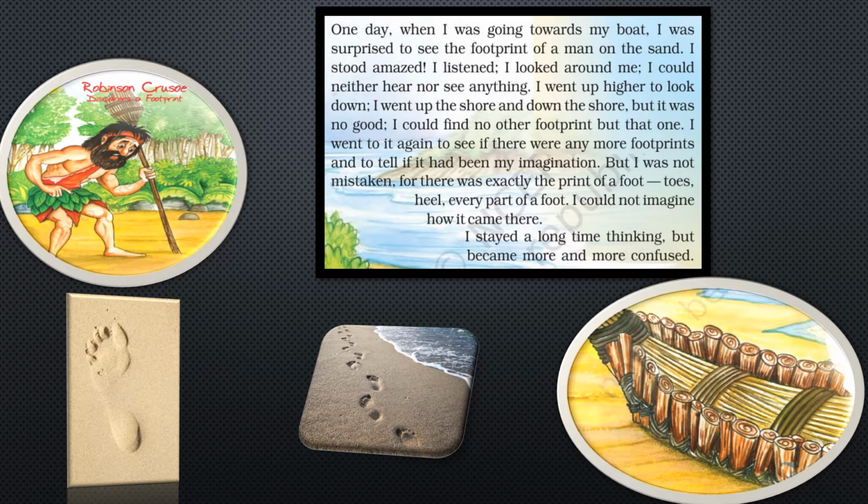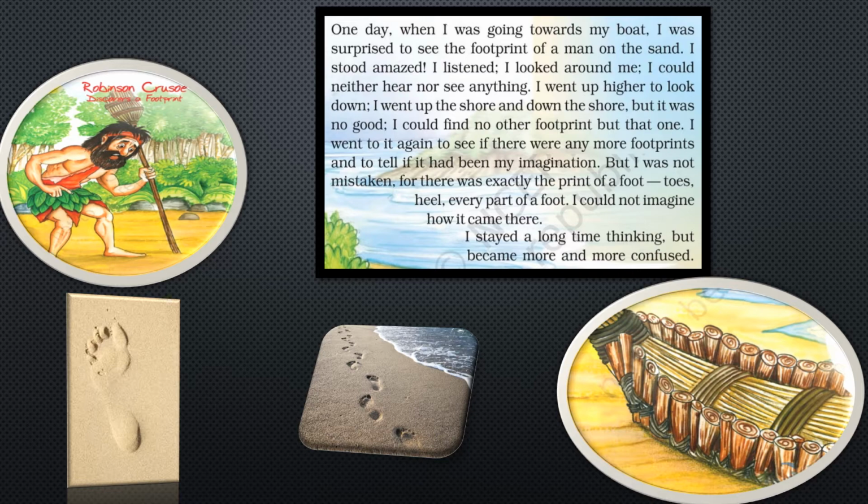He was surprised because he was staying alone there near the island, near the shore. Then who came here? And the footprint totally looks like that on the sand. See the pictures given here, it looks like that. And he was amazed, surprised.